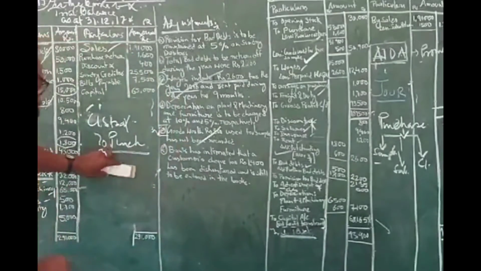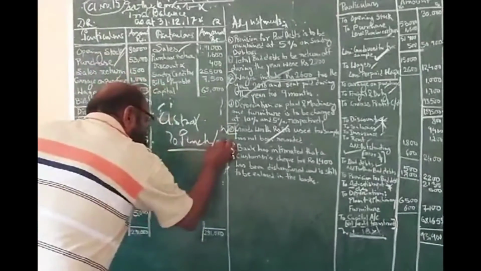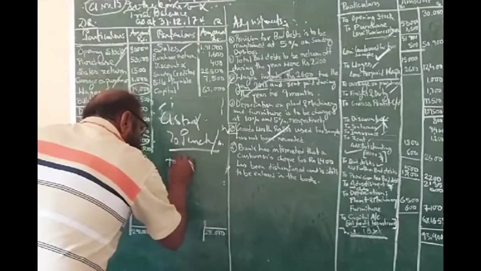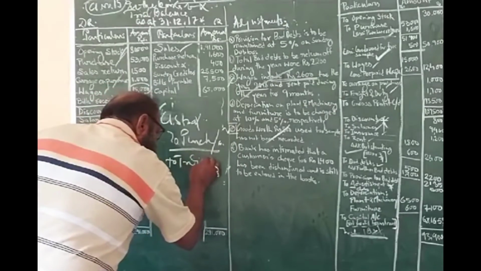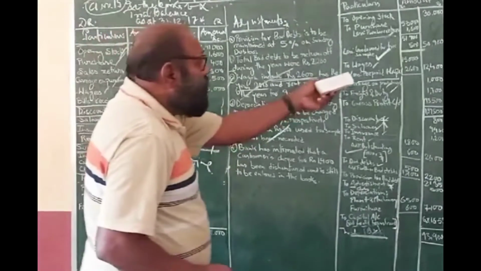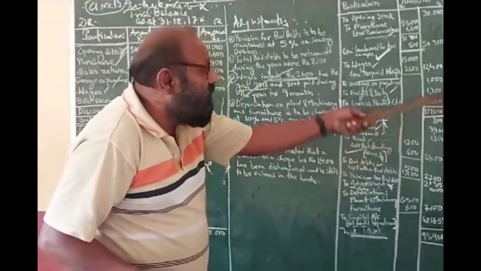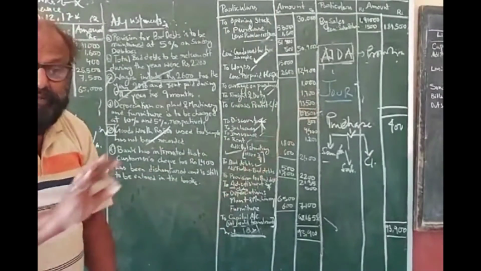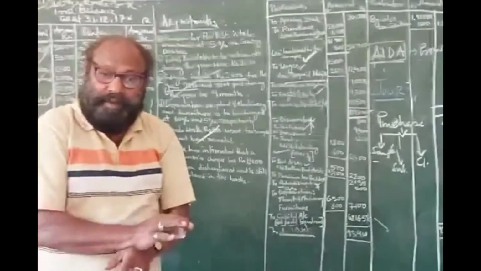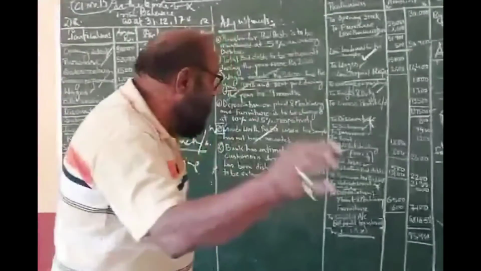Or you may make an alternative treatment, closing stock account debit to trading account. In that case, what will I do? Closing stock will come in on the credit side of the trading account, and it will show in the balance sheet. Clear? So this treatment we have already done repeatedly on three or four occasions.